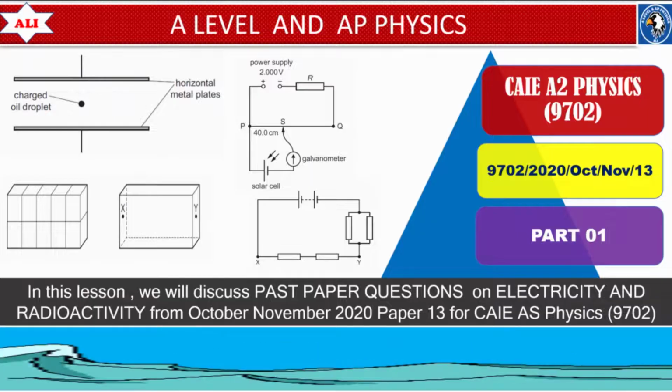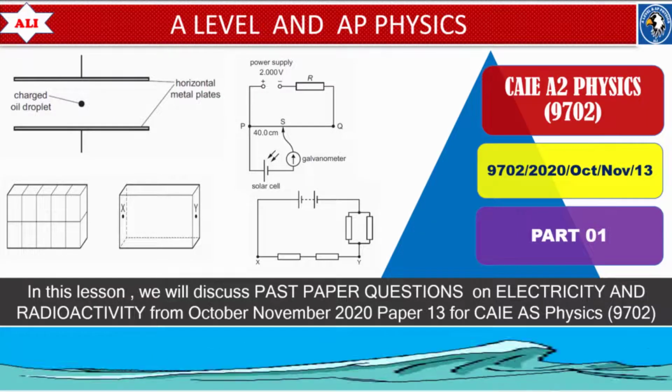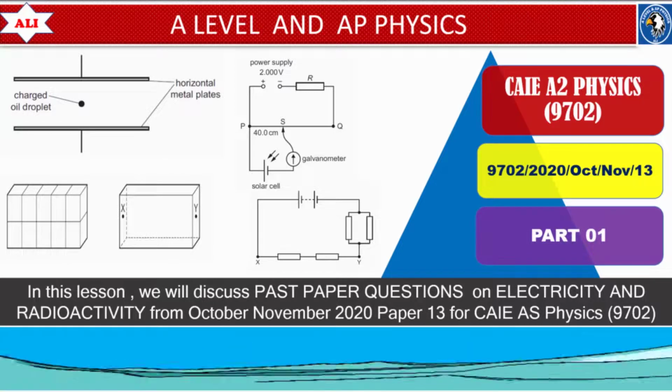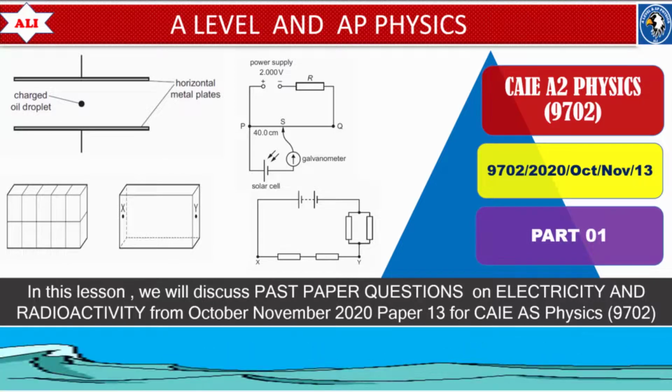Welcome to A-Level and AP Physics. In today's lesson, we will discuss typical types of questions on electricity and radioactivity from October-November 2020 paper 1.